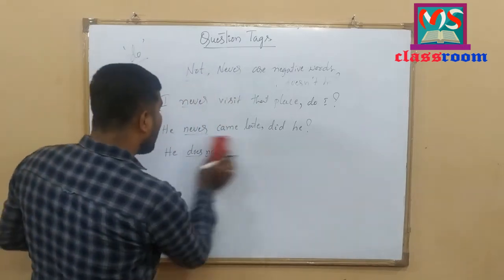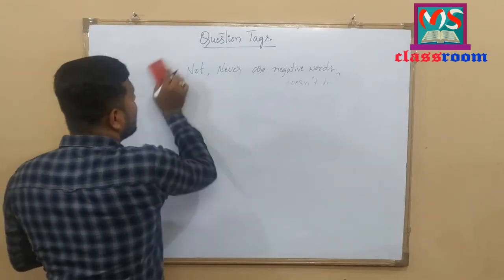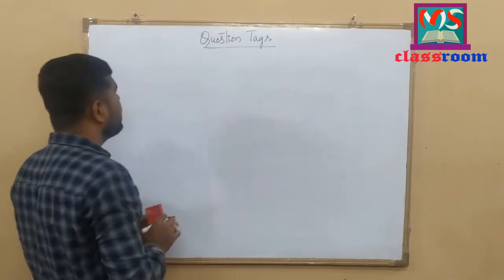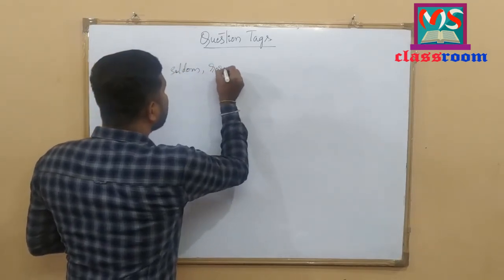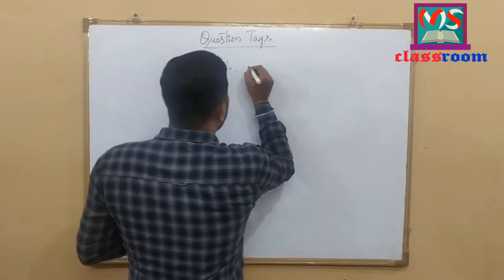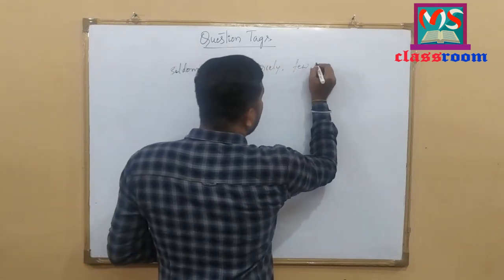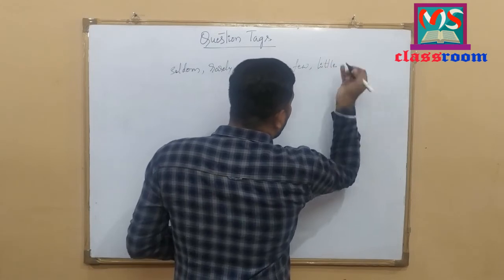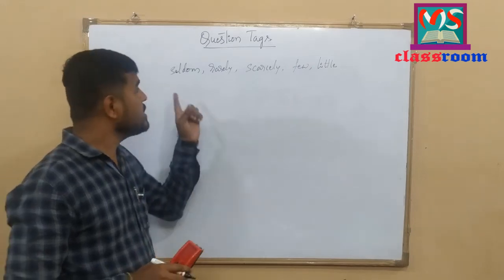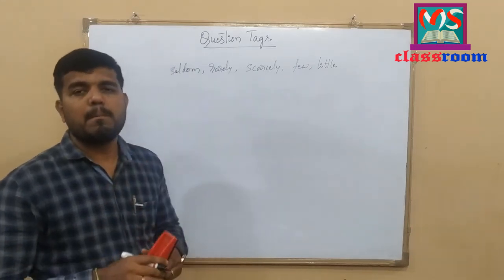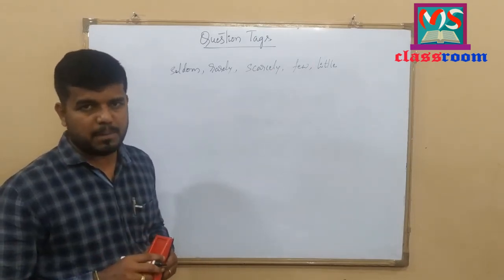And here, whenever we have semi-negatives like seldom, rarely, occasionally, scarcely, few, little. These words, whenever we have these semi-negatives inside statements, these semi-negatives follow positive question tag. To understand this concept, let me write some examples here.